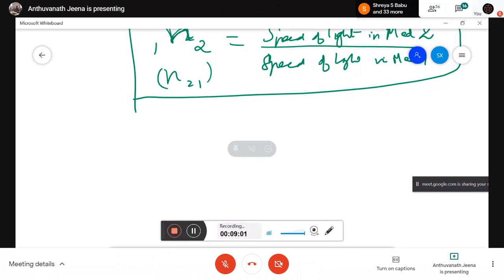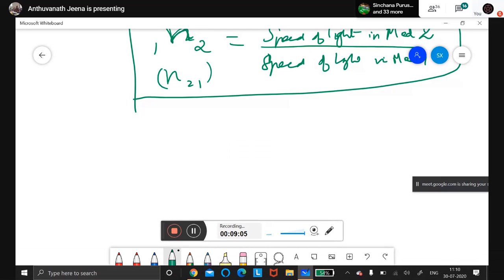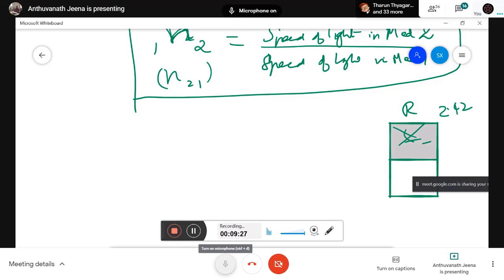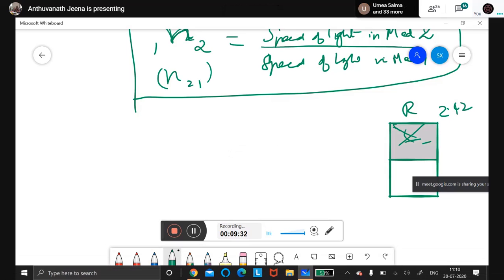Now listen carefully. Refractive index is inversely proportional to the speed of the light. The example is diamond. In diamond, the refractive index is the highest. What do you mean by that? In diamond, the refractive index is highest. What is the meaning? The velocity of light in the diamond is the lowest. Yes, correct, very good.